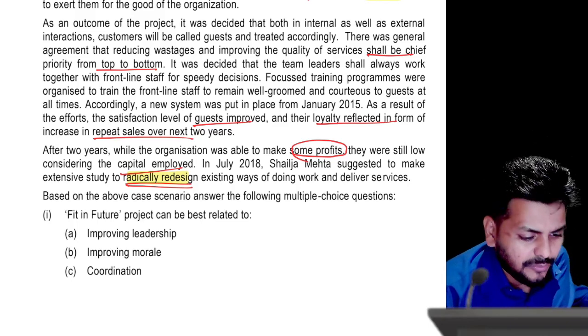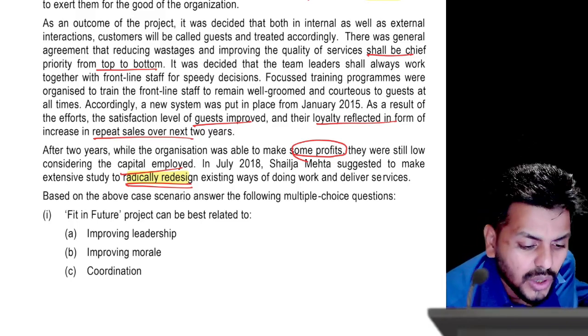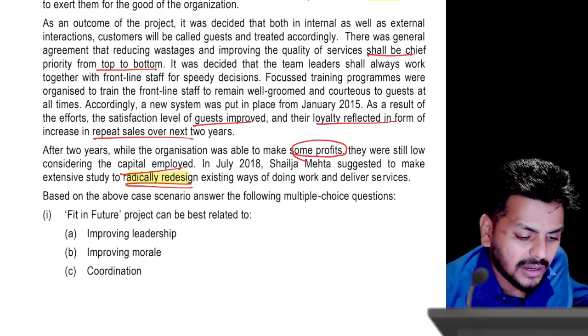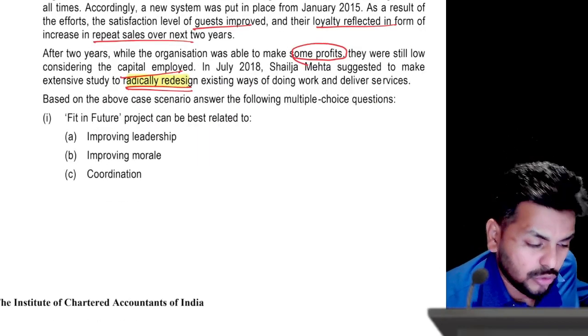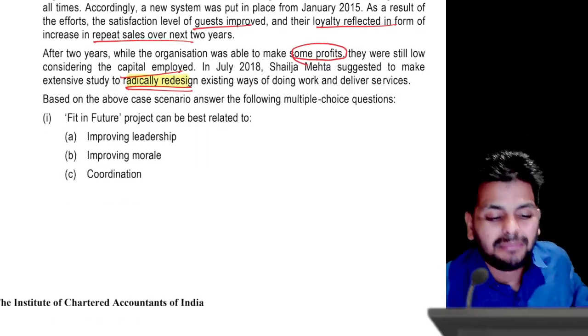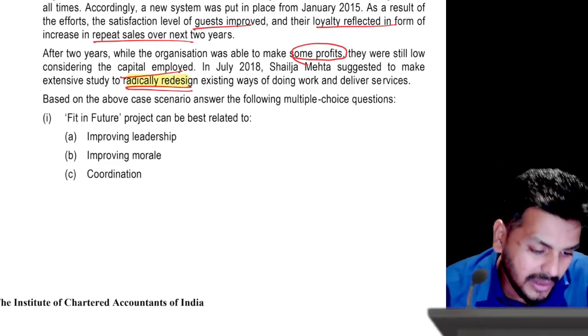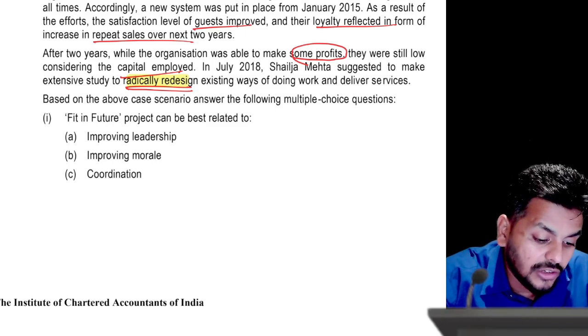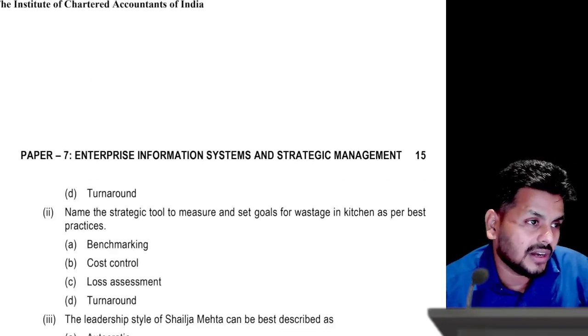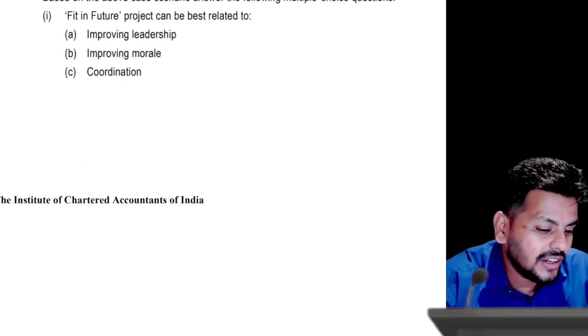So now is the time for us to go ahead and try and figure out what exactly the questions are. Based on the above case scenario, multiple choice question: the future project can be best related to what? Is it about improving leadership? Okay, we did see that. Improving morale, coordination, or is it about turnaround? Now I have an interesting point to make here.